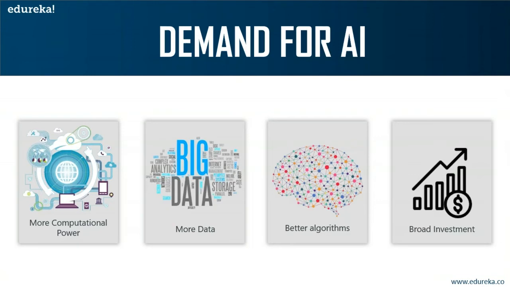Companies like Google, Amazon, Facebook, and Microsoft have heavily invested in artificial intelligence because they believe that AI is the future. So AI is rapidly growing both as a field of study and also as an economy. This is the right time for you to understand what AI is and how it works.